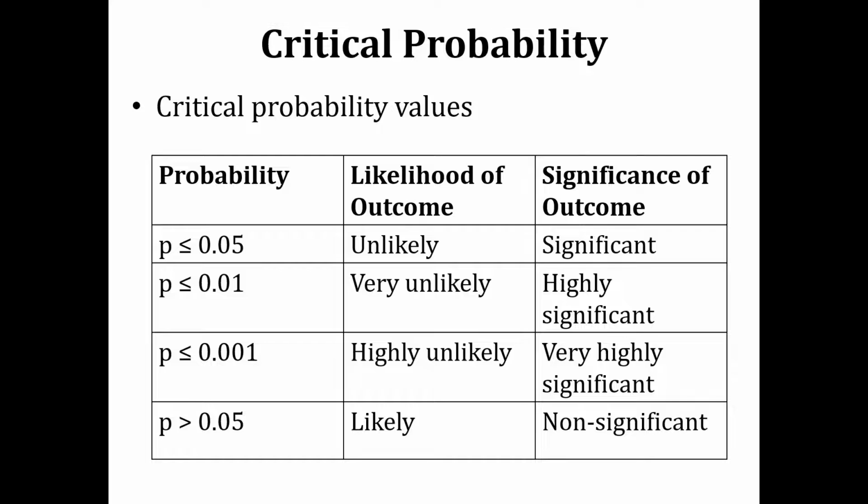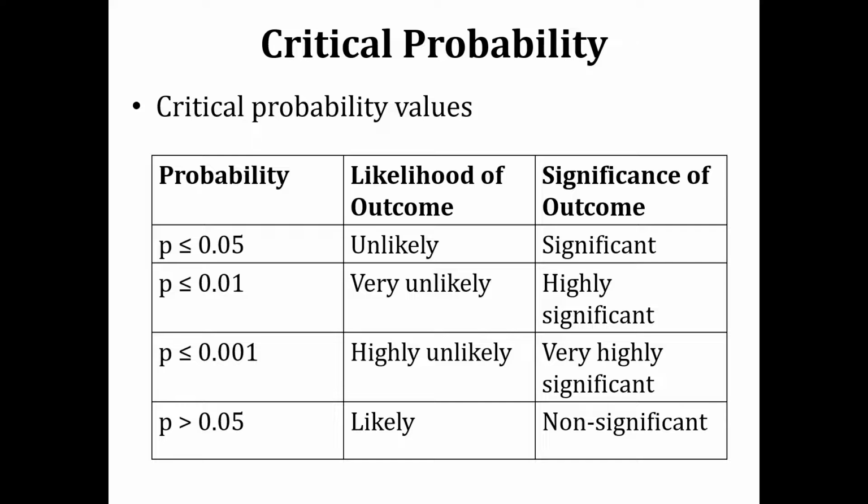So if the probability is less than 0.01, then we are going to say that outcome is very unlikely to occur. So this is one grade up, right? That we are talking about a probability which is even lower than 0.05. And if this event occurs, this is going to be highly significant, right?